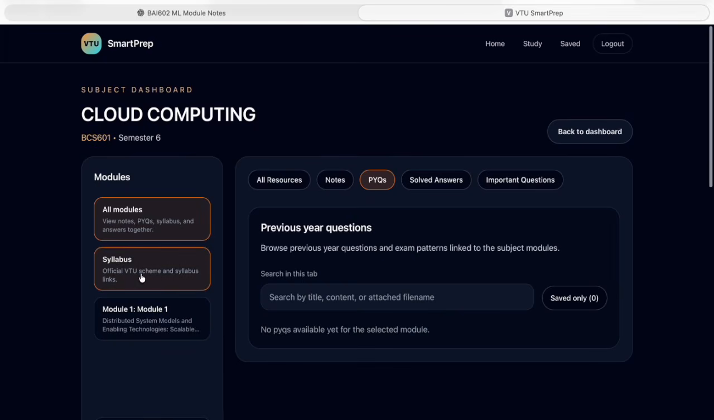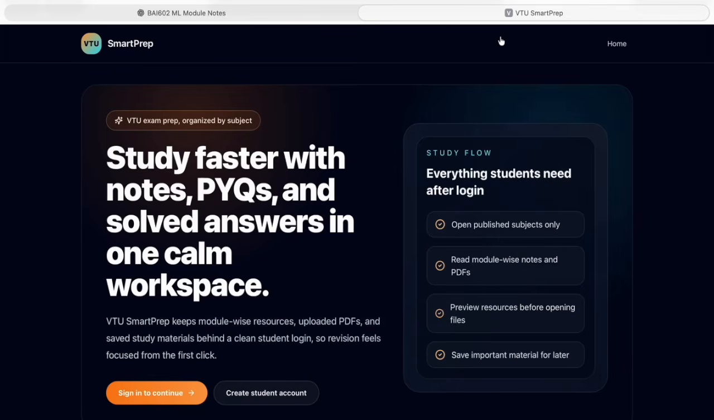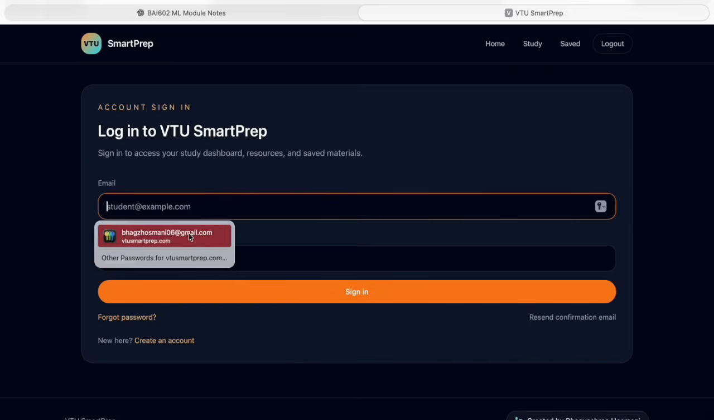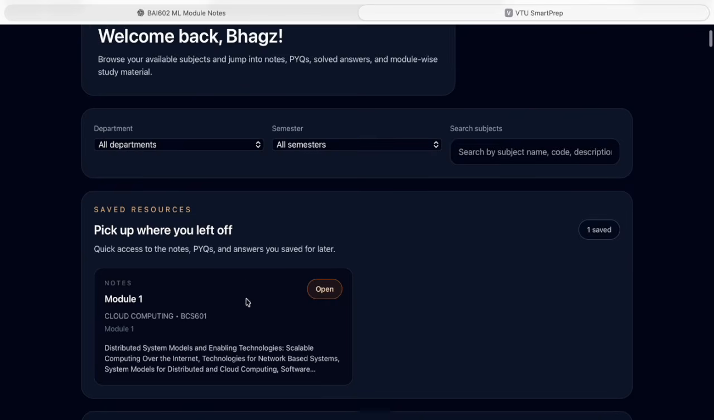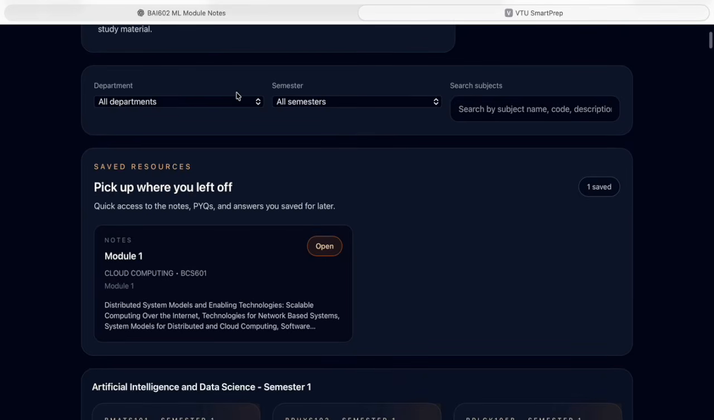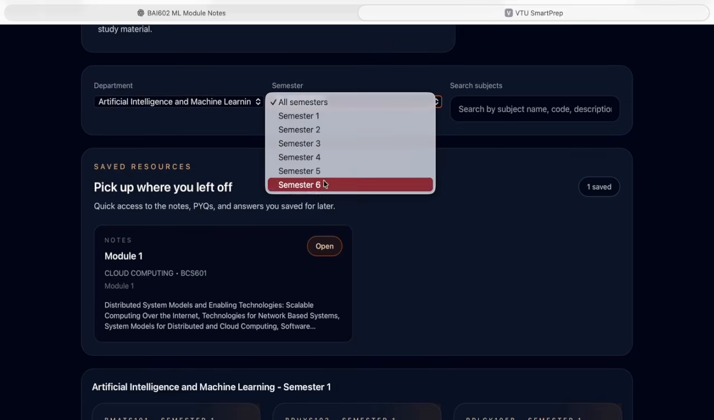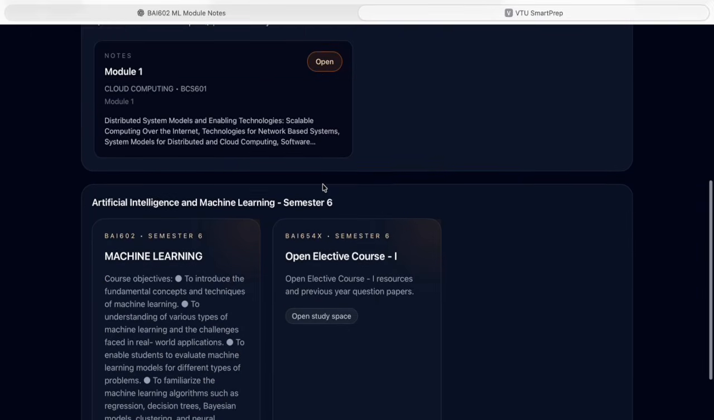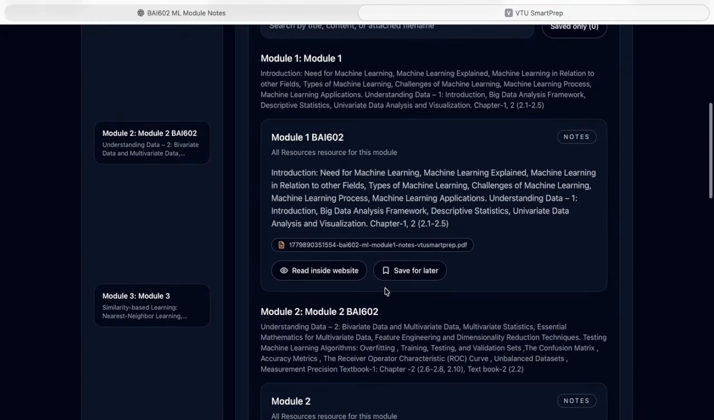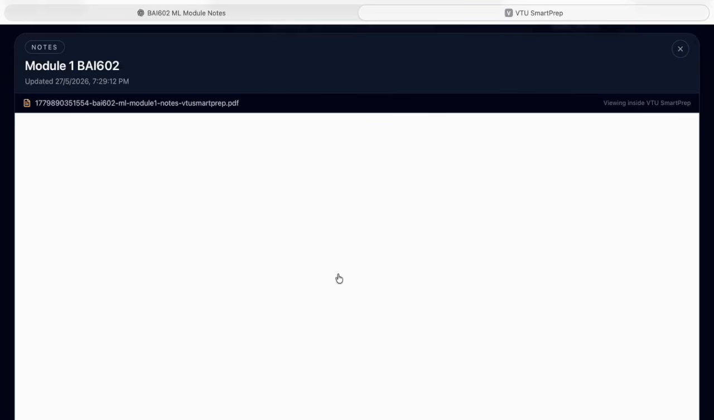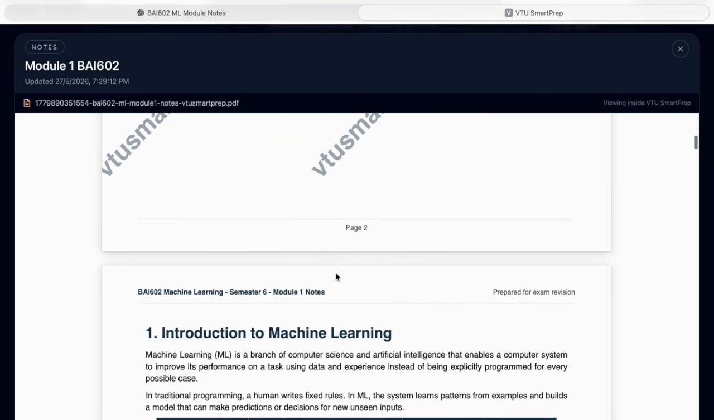So here you will be able to find the notes. Let me check. Sign in, choose the department, semester, and here you will find machine learning. Here I have uploaded the notes. So click on this, and here you will find the notes.